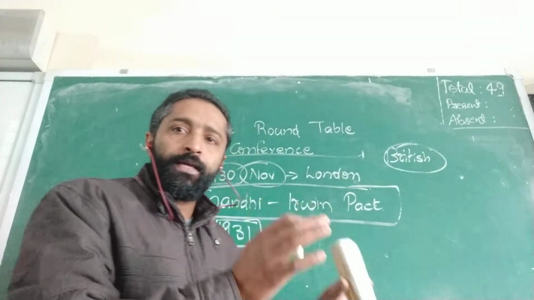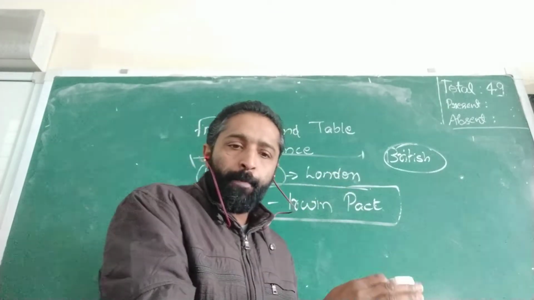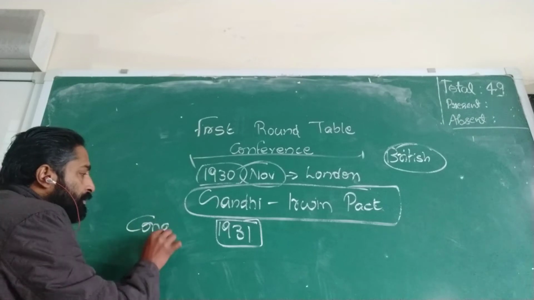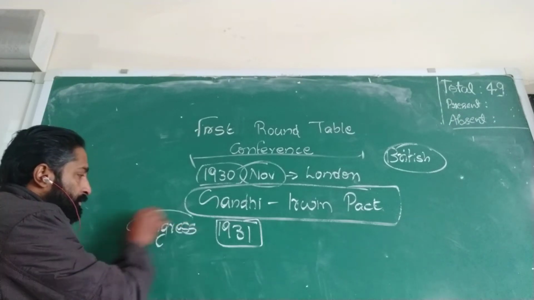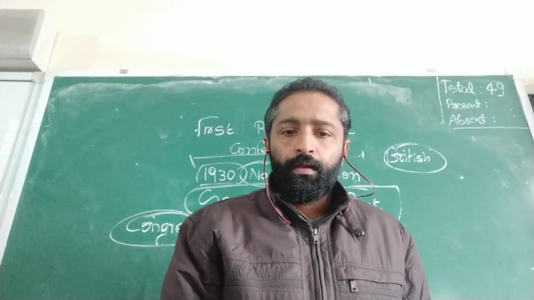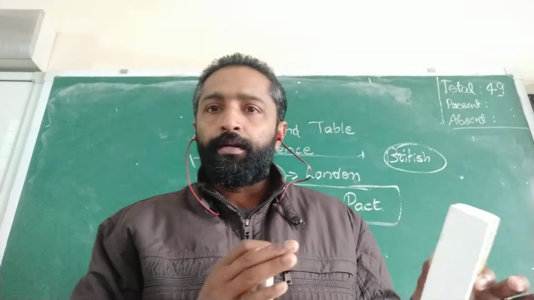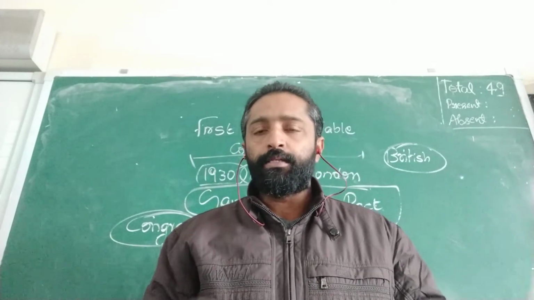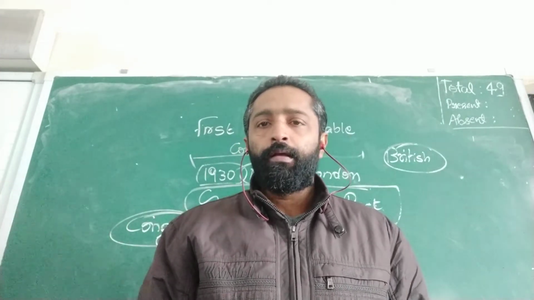That was the agreement made by the British. And what did the Congress say? Congress said, if you do it, we will attend the second round table conference and we will suspend the civil disobedience movement. This was the agreement made between Gandhiji and the viceroy called Irwin.